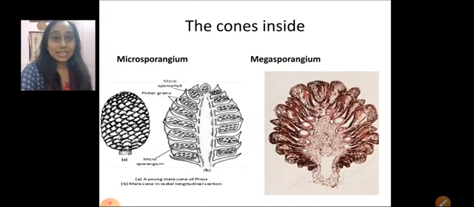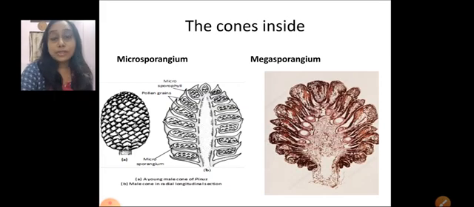Now inside the cone, what is there? If we cut the cone longitudinally, we'll get a look like this. There is a central axis, just like you can compare it with a pineapple. Towards the side of the central axis there are spirally arranged leaf-like structures, the sporophylls. I told you in the last class, in pteridophytes, leaves are called sporophylls because they bear spores. Similarly here also there are sporophylls.